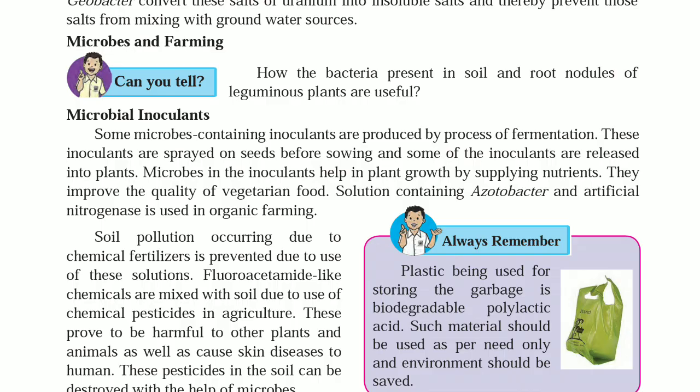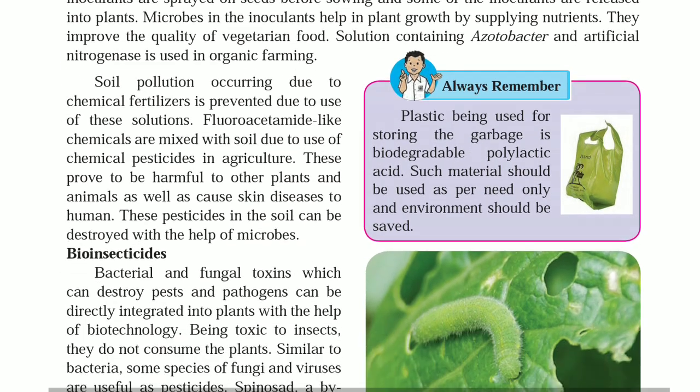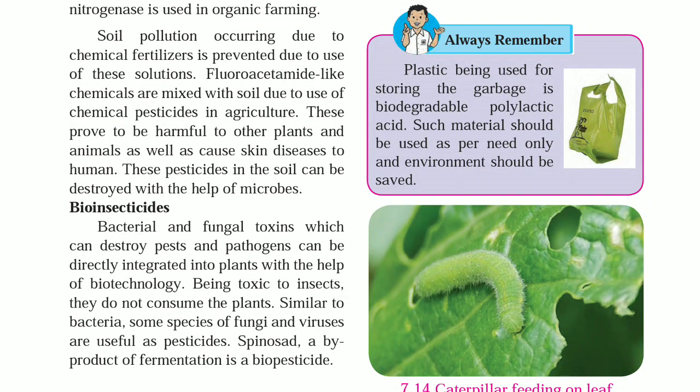A solution containing azotobacter and artificial nitrogenase is used in organic farming. Soil pollution occurring due to chemical fertilizers is prevented by the use of these solutions.